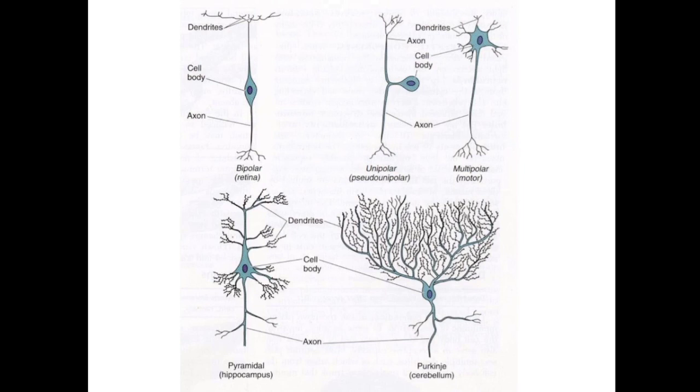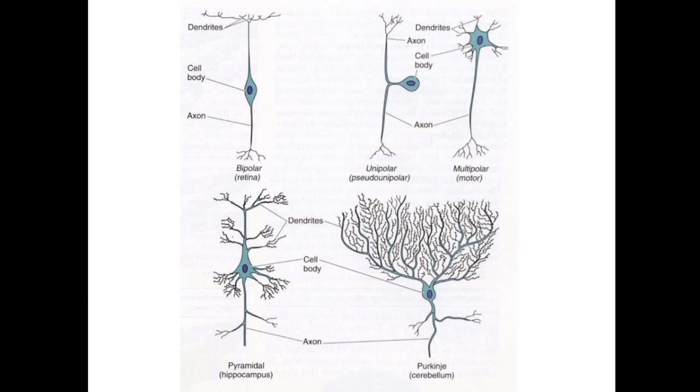These pseudo-unipolar neurons or the unipolar neurons, they are present in the dorsal root ganglia and they are present in all the ganglia which are related with the sensory part of the cranial nerves. As regards the bipolar neurons, they are very commonly seen in the olfactory neuroepithelium. They are present in the taste buds, and these are the neurons which are present in the vestibular and cochlear apparatus of the inner ear.